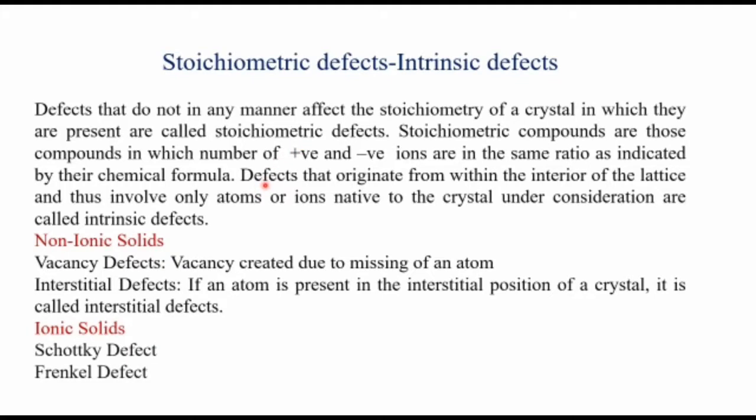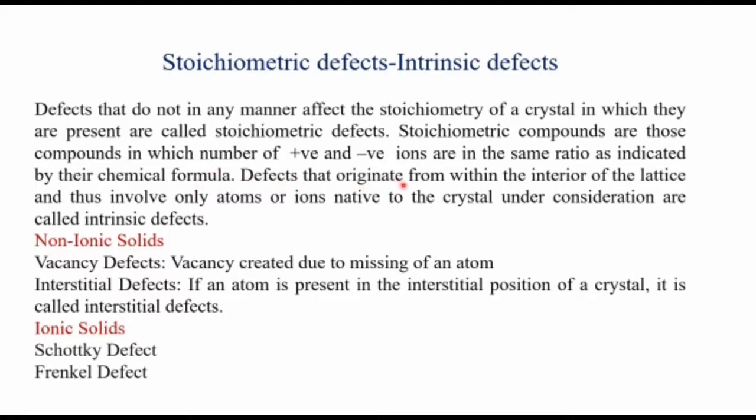Stoichiometric compounds are those in which the number of positive and negative ions are in the same ratio as indicated by the chemical formula. After the defect also, the ratio of positive and negative ions will be the same.